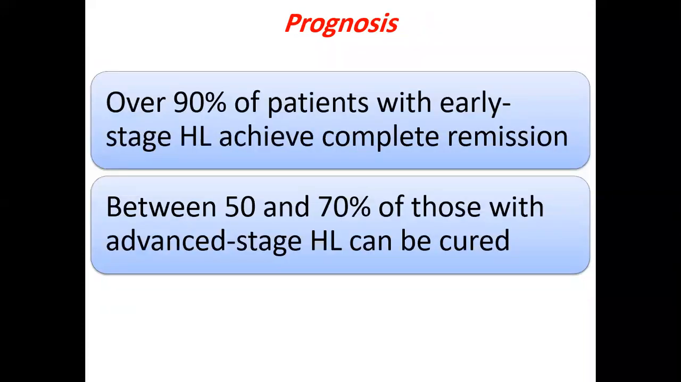You should know that in Hodgkin lymphoma, 90% in early stage achieve complete remission, and we can even reach cure, in contrast to 70% of those with advanced stage who can be cured. Hodgkin lymphoma is one of the malignancies that can be cured by chemotherapy. There is a very good prognosis, and this depends definitely upon the stage. Early stages usually carry a 90% chance of cure.